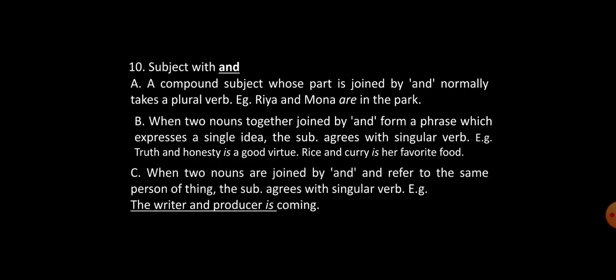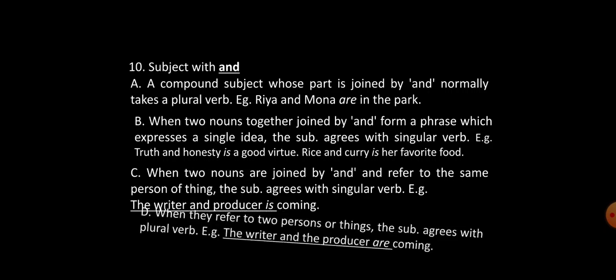Next, number C. When two nouns joined by and refer to the same person or thing, the subject agrees with a singular verb. For example, the writer and producer is coming. Here, the writer and producer means not two people but the same person. Yes, but he has two jobs, writing and producing. That means the writer and producer is coming, not are coming. Same person but two jobs.